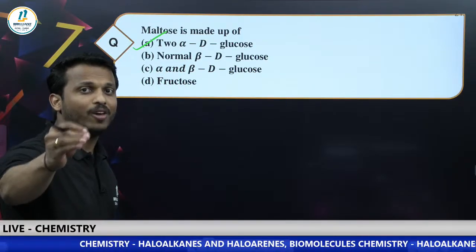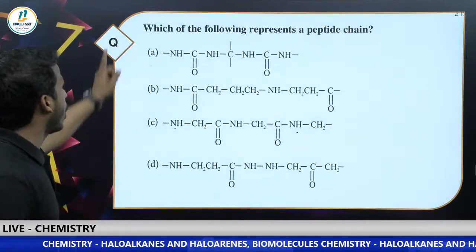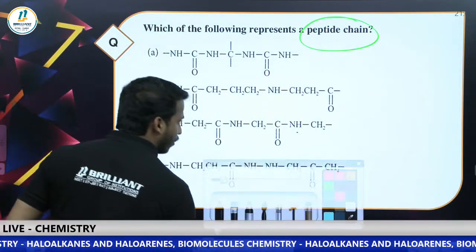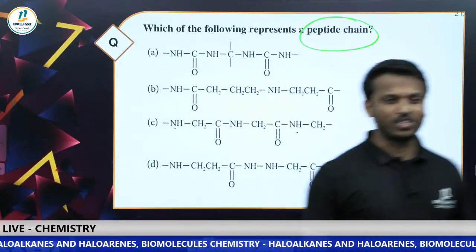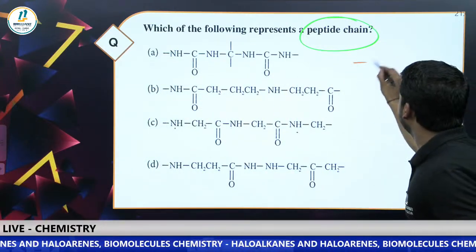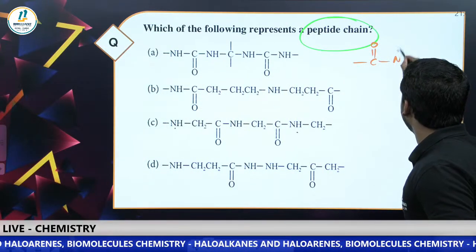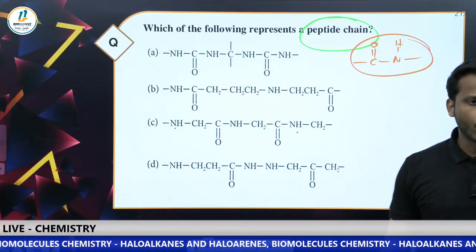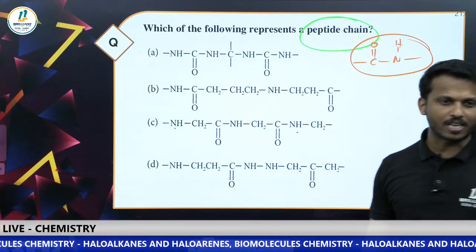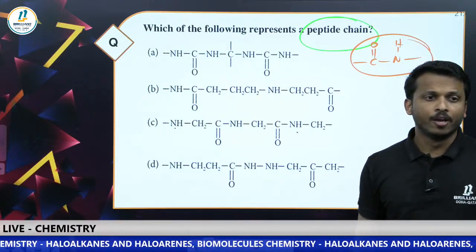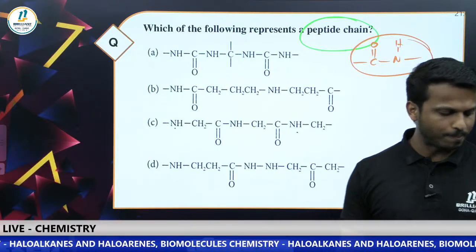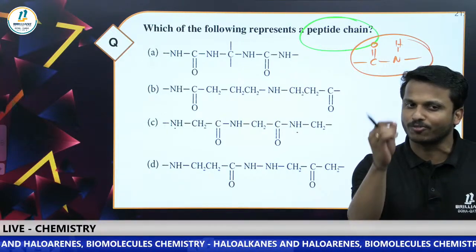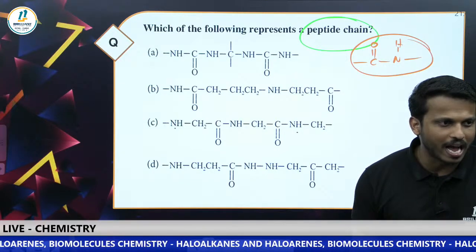For you, I am giving a few more questions. Which of the following represents a peptide chain? You know, a peptide chain means it should contain repeated CONH bonds, the amide linkage. These types of questions are expected this year. Come on, I'm taking an additional 2-3 minutes for all of you. That's for you. So B, give the answer.